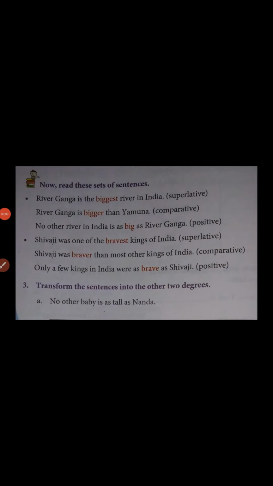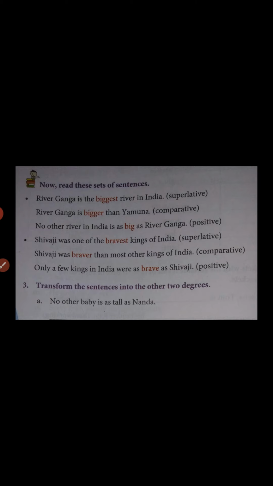Now let us learn how to change the degree into other forms. If the given degree is positive degree, then we can change into comparative degree, sometimes superlative degree. And if there is a superlative degree form, then we can change the rest, positive degree and comparative degree too. Before we try how to change the degree in a sentence into other forms, let us revise or remind the adjective form of the degree of comparison.